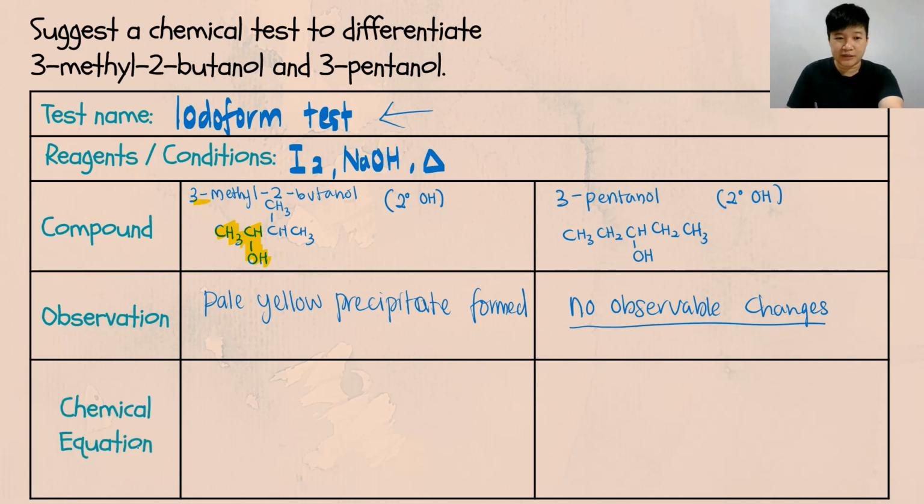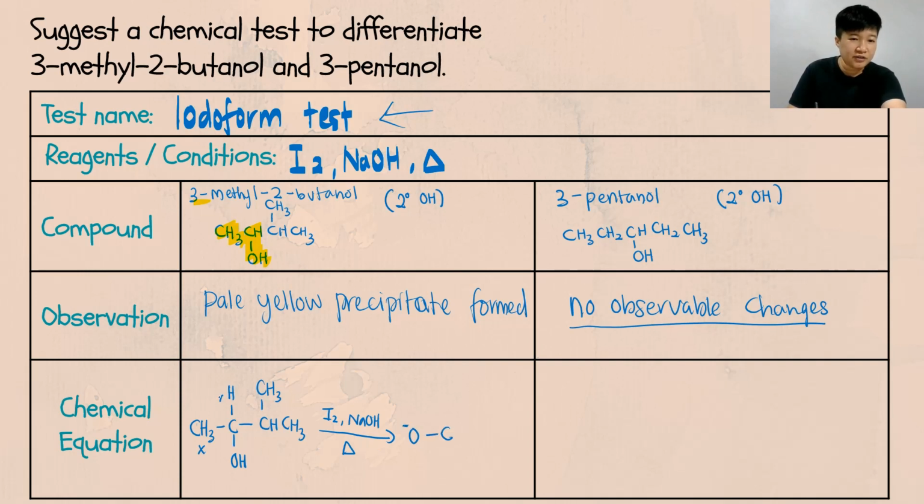Next, go into your chemical equation. So for your chemical equation, draw your structure out. Expand your structure a bit so that you know which carbon you are looking at. Reacting with the presence of I2 and NaOH and also heat. And what is the product? You know that the CH3 will go out, replaced by O-.